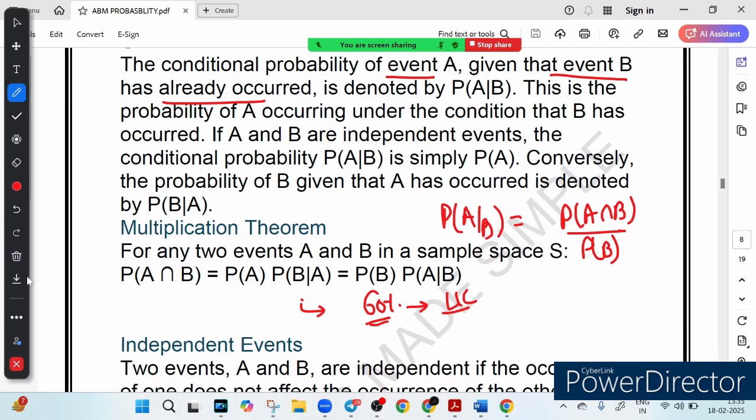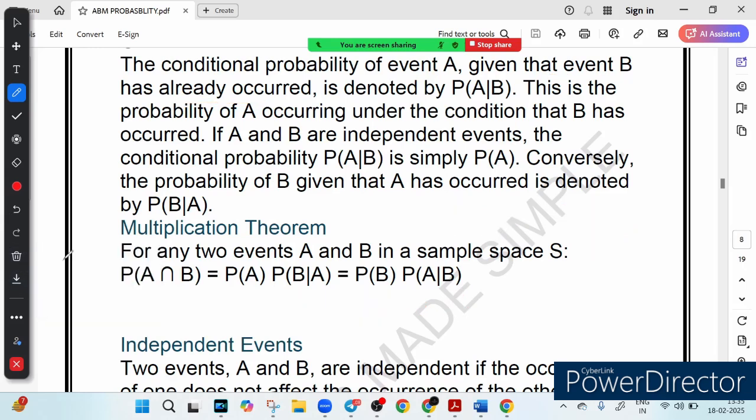And there is an important theorem called the multiplication theorem, which means linking two events. Let's look at how probabilities of two events multiply when they depend on each other. You can denote it mathematically by this: P(A intersection B) is equal to P(A) multiplied by P(B given A), which is equal to P(B) multiplied by P(A given B). Think of it like this: the probability of a customer taking a personal loan and then taking a home loan, or the probability of a stock price rising and the company declaring a bonus.